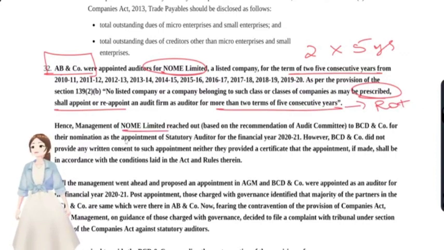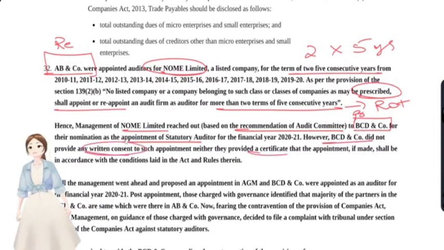Hence, management of N Limited reached out, based on the recommendation of the audit committee, to BCD and Co. See here, AB and Company was the retiring auditor, BCD is the proposed auditor, for their nomination as appointment of statutory auditor. However, BCD did not provide any written consent for such appointment. Neither did they provide a certificate. You see, willingness of law, willingness of company, willingness of auditor, all three have to be there in order for an auditor to be appointed or reappointed in a company.